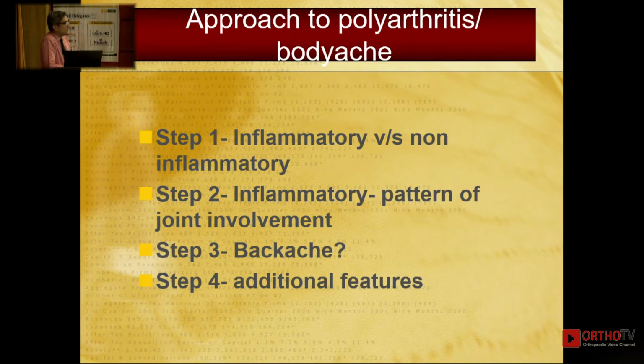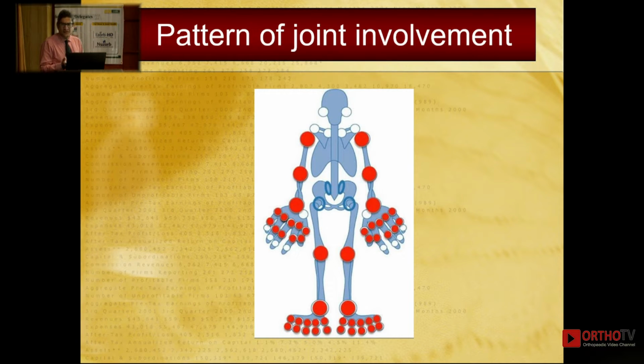what as a rheumatologist we are looking for is whether the complaints are inflammatory or non-inflammatory, because that changes the track straight away. If it is inflammatory, what is the pattern of joint involvement, because that will give us a hint towards the cause, the exact diagnosis, the exact type of arthritis. Thirdly, if the patient has backache, is it inflammatory or non-inflammatory? And then step 4 is the additional factors that will straight away take me to a diagnosis. Inflammatory versus non-inflammatory as far as joints are concerned, I am sure everybody here would pick up. Once we know that it is inflammatory, what about the pattern of joint involvement?